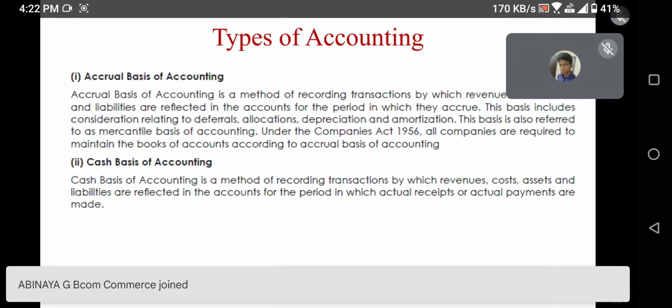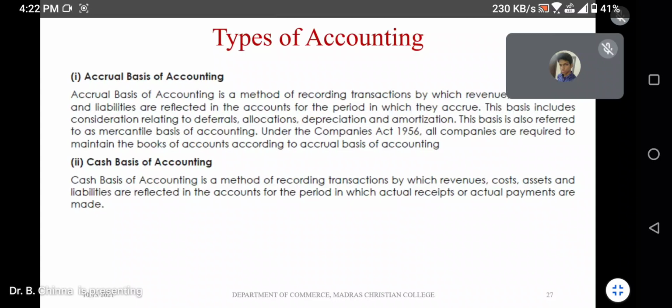Can somebody tell me what this term accrual means? Unearned income, sir. Unearned. Very good. Unearned. Any other words? Income received in advance. Okay, income received in advance.